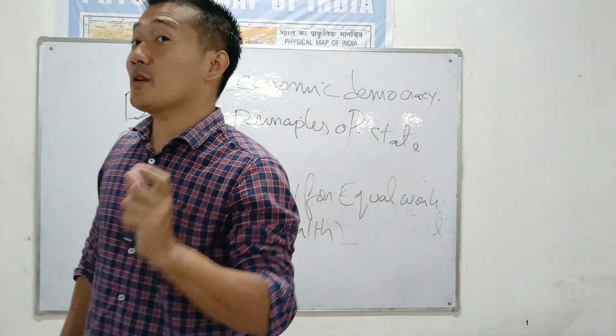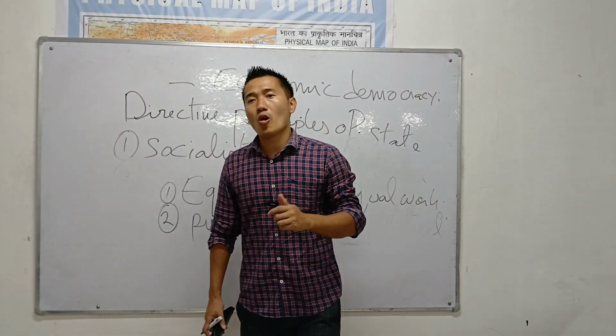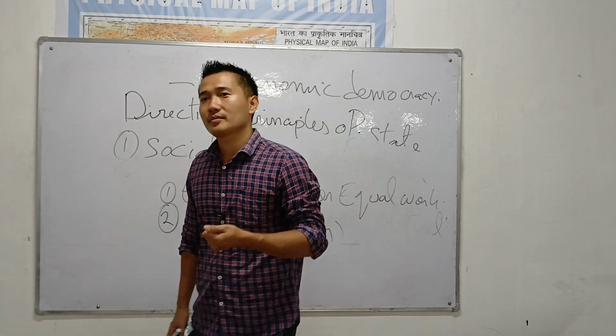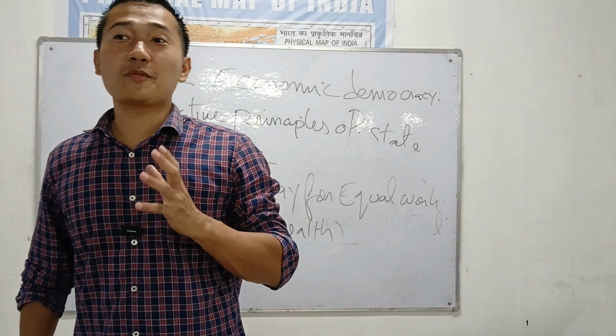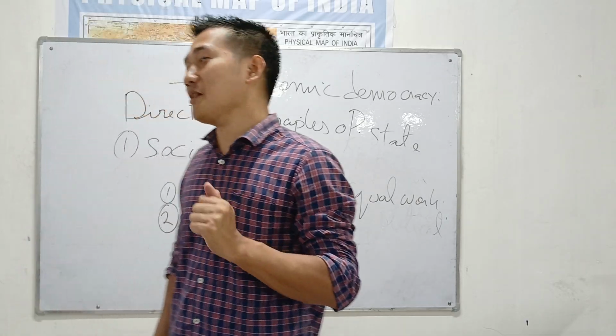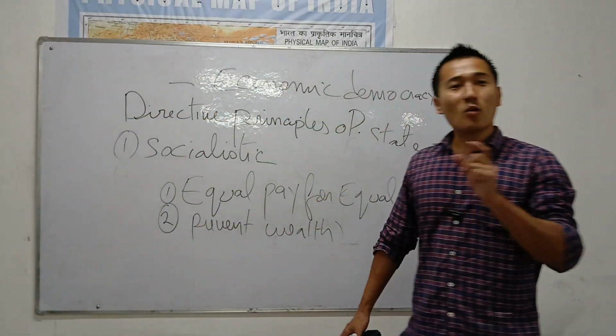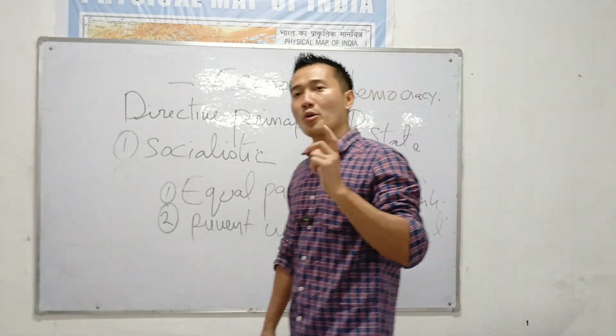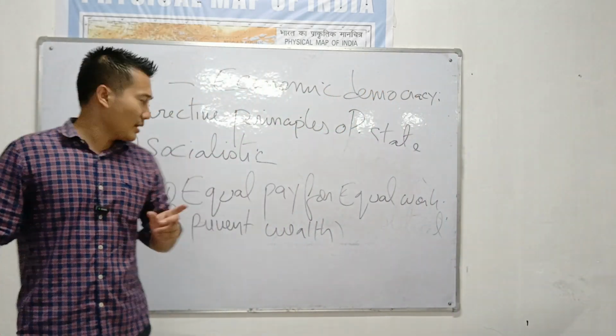See, India is one of the richest countries in the world. All the billionaires, see, Mukesh Ambani. Yes, they are one of the richest men in the world. Most of the richest men are from India, but no, only in few hands. So the wealth has to be distributed equally. That's the reason this is another socialistic principle.